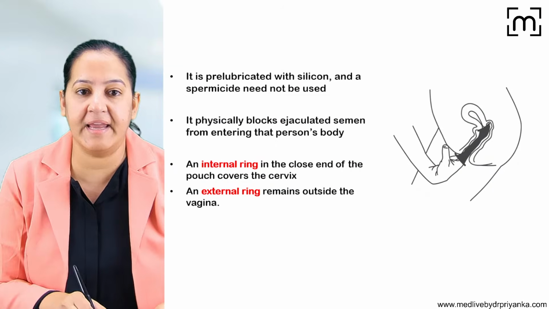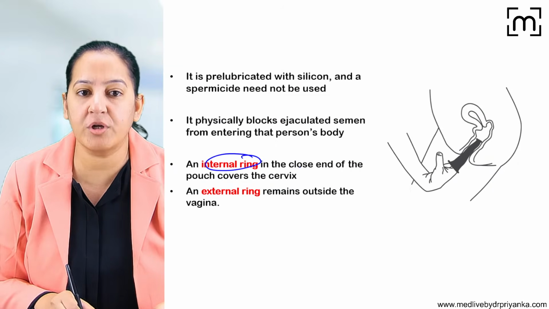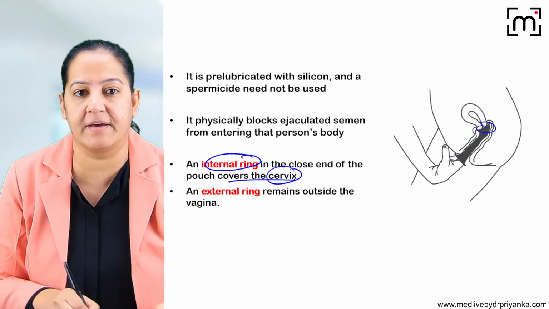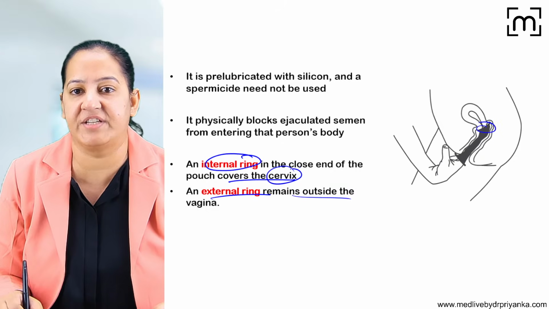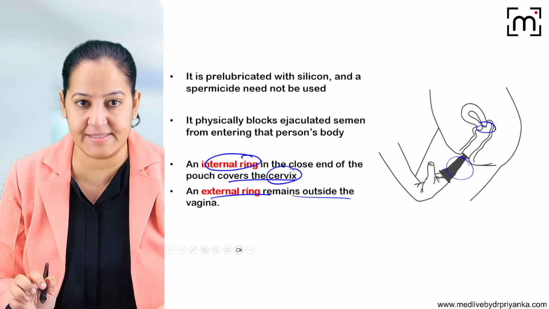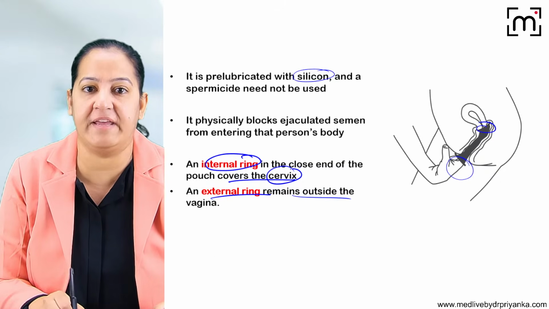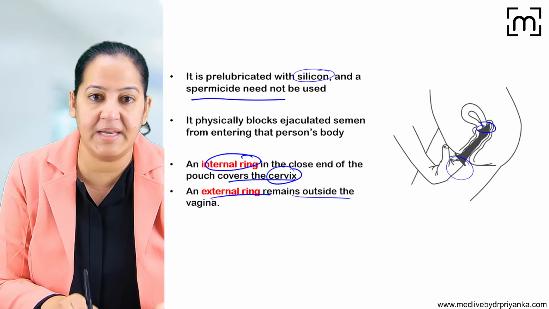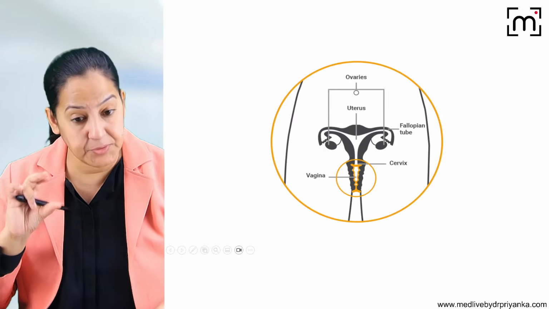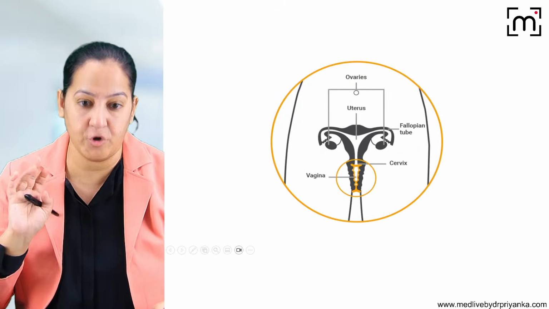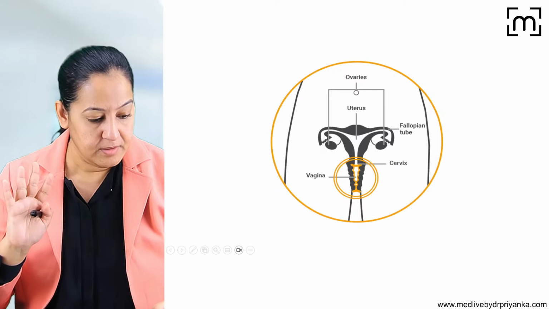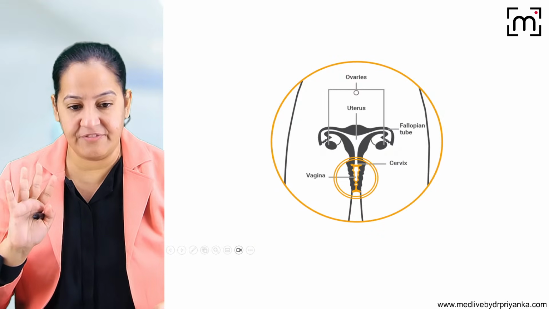You must understand that the internal ring covers the cervix and has to be put at the internal os, and the external ring is outside the vagina. So you have to see where the internal ring is and where the external ring is. It is pre-lubricated already with silicone, and spermicidal jelly is not to be used separately. It already contains that. So that is the female condom. I hope you got it. What is female condom? Say yes if you got it. Got it?